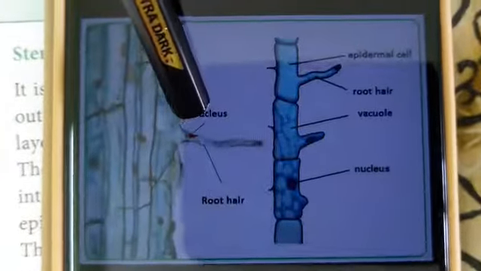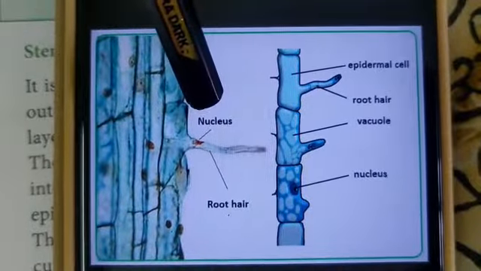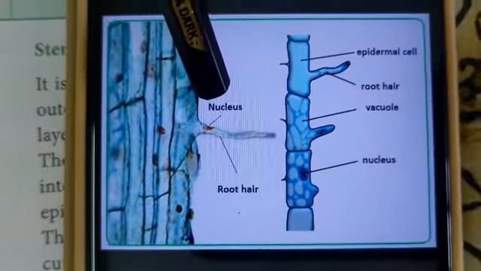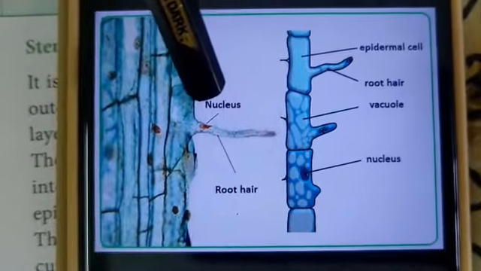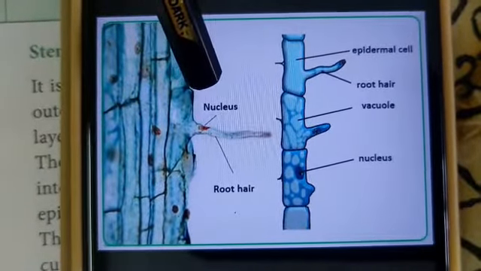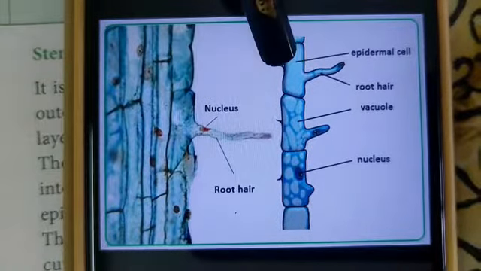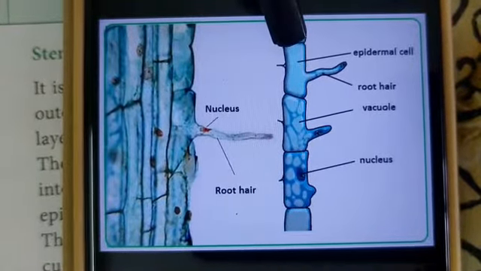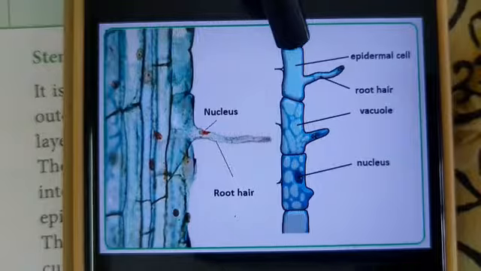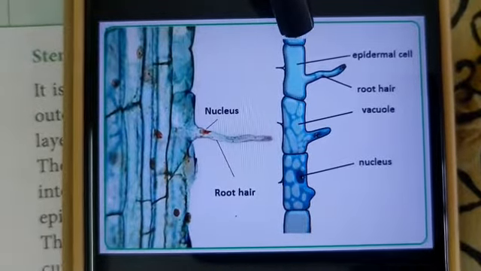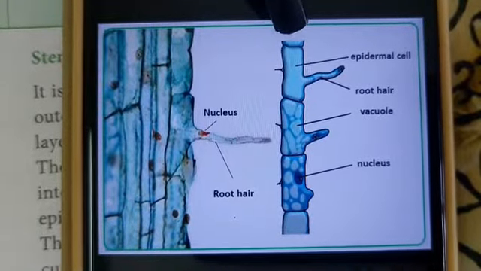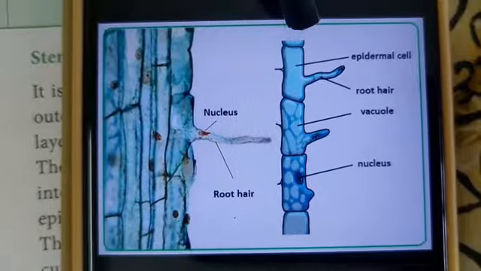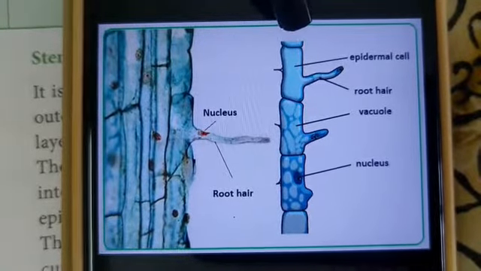The epidermis is made up of a single layer, and the root hairs are single celled. Another important function of the epidermis is that it gives protection to the inner layers. So the function of the piliferous layer, or epiblemma, is to protect the internal tissues.